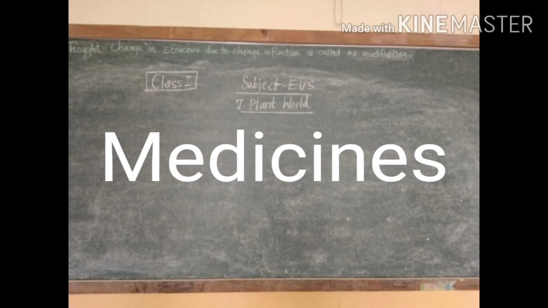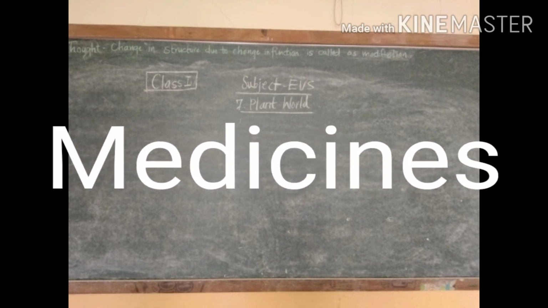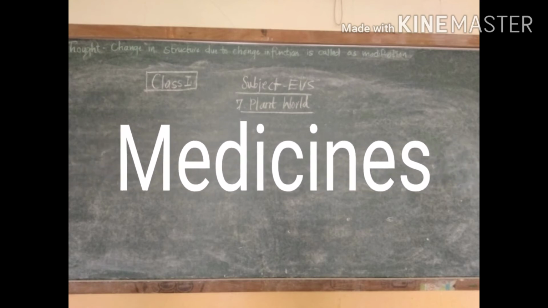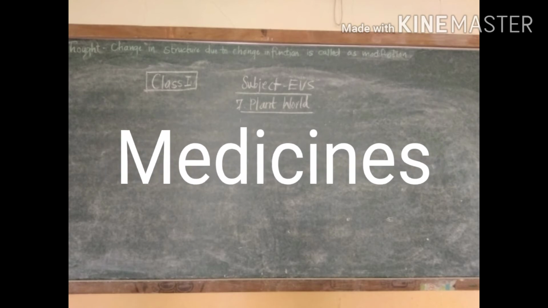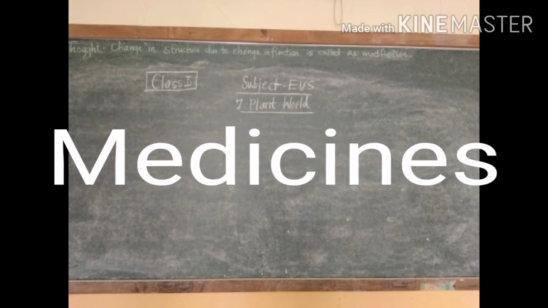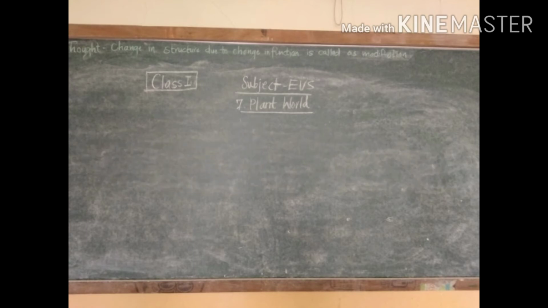Hey student, plants also give us medicines. Mint acts as medicine. Then tulsi, neem, many are there. They give us medicine. So plants give us medicines also. So here are the many uses of the plant that we have seen.